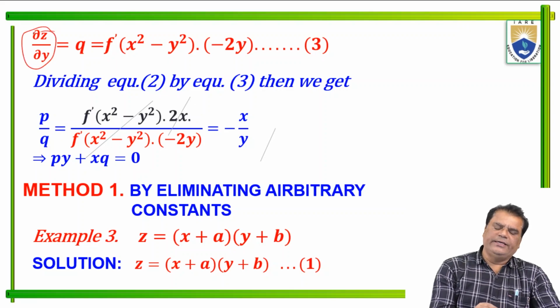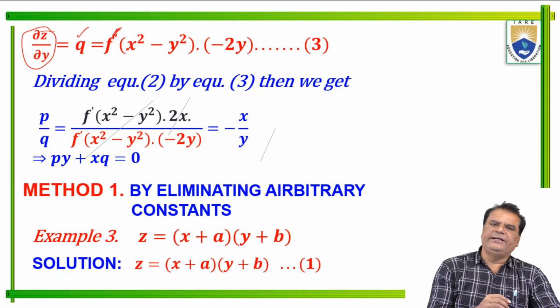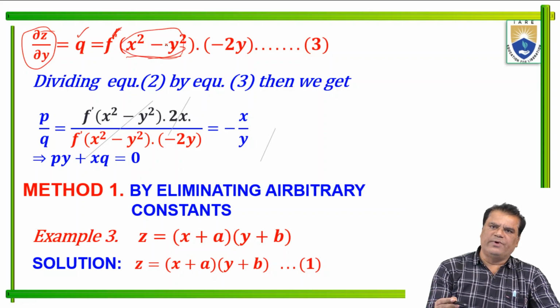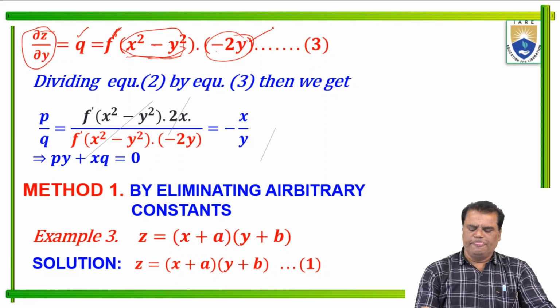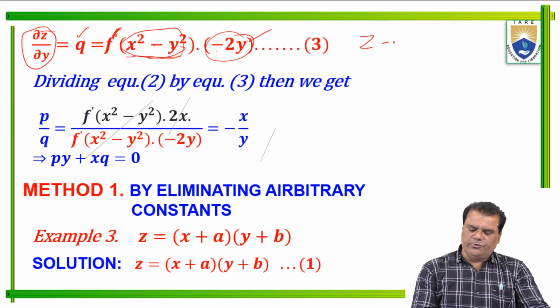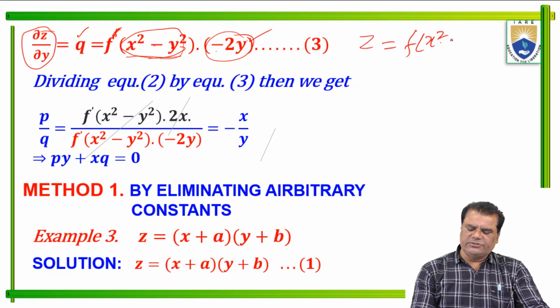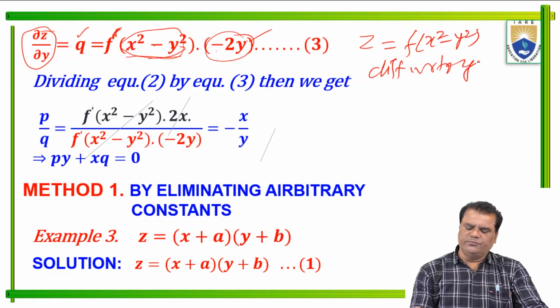∂z/∂y is equal to q. This is f dash of (x² minus y²). Since the function is given here, we apply the dash. Now again differentiating the inside bracket with respect to y, x² gives 0 and y² gives minus 2y. So we get minus 2y here, now differentiating with respect to y.